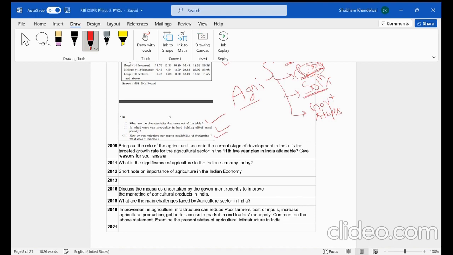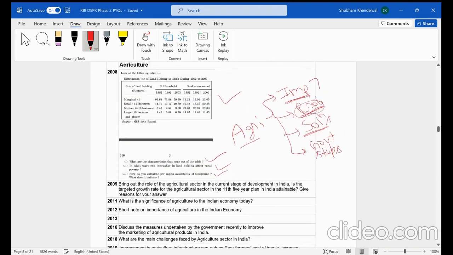So basically, guys, if in agriculture you prepare these 4 points, I think you will be able to answer any question that comes in this year's exam. Also, in the agriculture sector, prepare especially the role of agriculture during the COVID, because agriculture was the only sector which remained resilient, which registered a positive growth rate during COVID. So, what are the reasons behind the positive growth rate of the agriculture sector? All right.